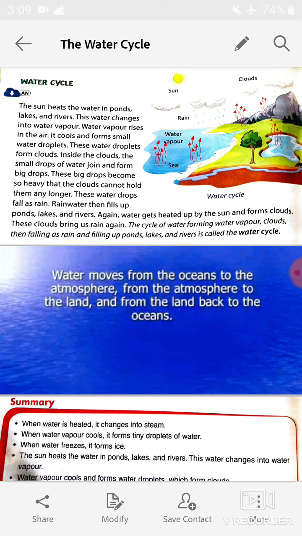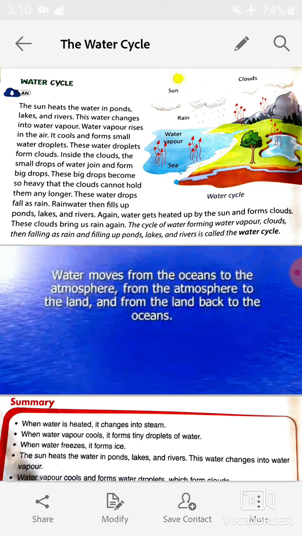So students, water completes the whole journey from the earth to the sky and then again back to earth from the sky. So students, this topic is generally a description of the water cycle, and the water cycle is the journey from the earth to the sky and again back to the earth from the sky. Now let's read this topic.